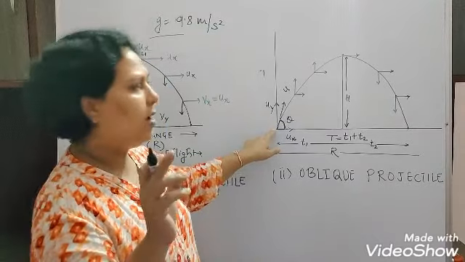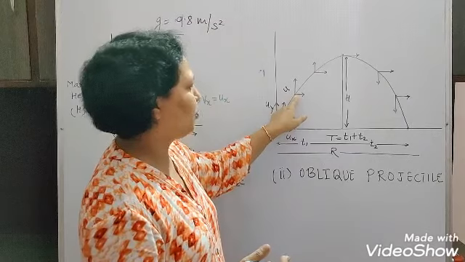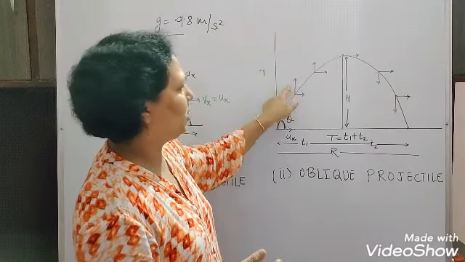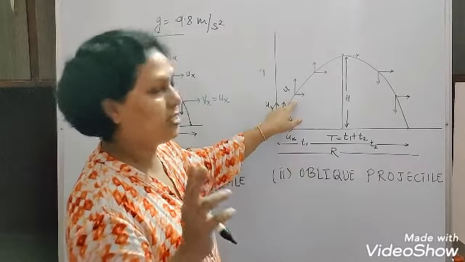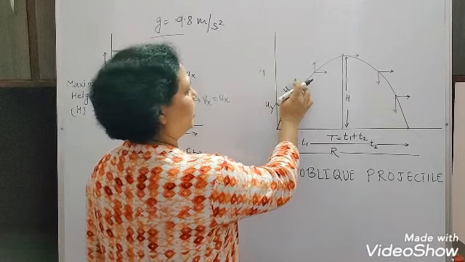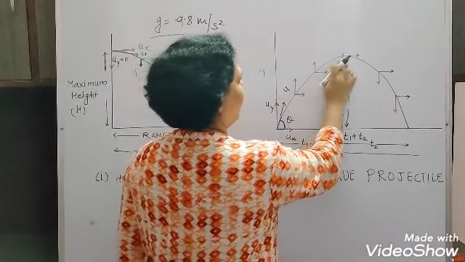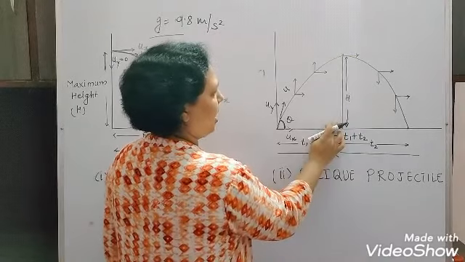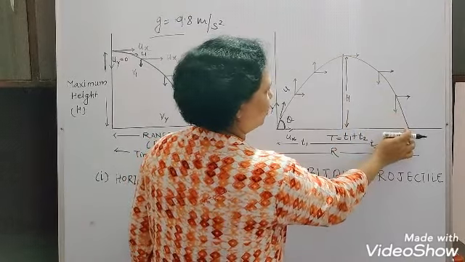In the same way, you will find here we are taking many points, like this point. At this point again the velocity is resolved into two components, the horizontal component and the vertical component. So the projectile takes this path, attains a maximum height, then takes this path and touches the ground.